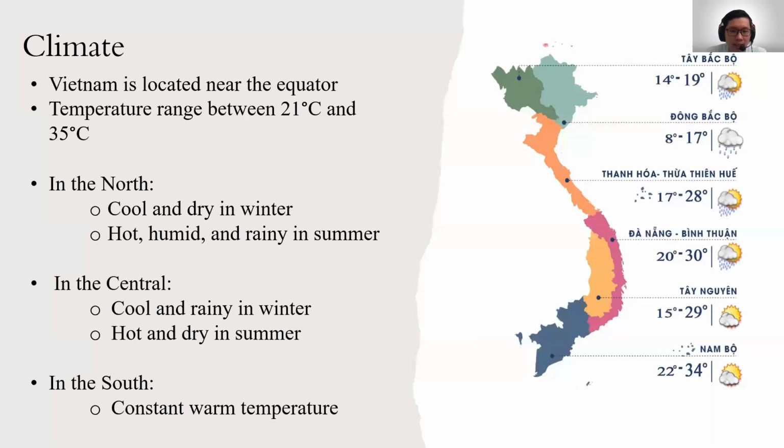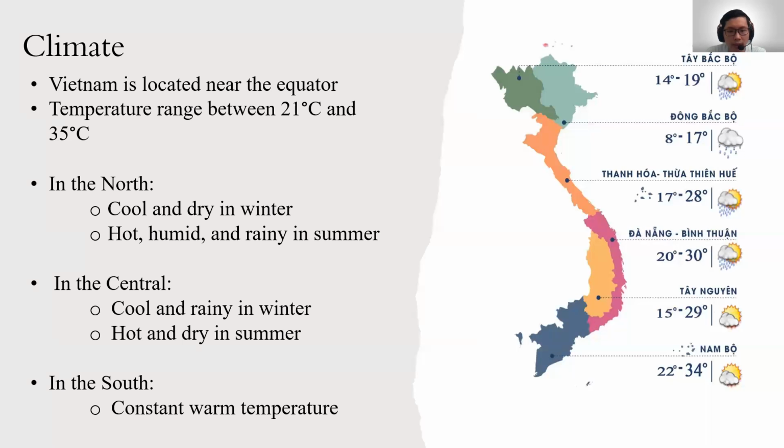Vietnam is located near the equator. Therefore, the temperature in Vietnam typically ranges between 21 degrees Celsius and 35 degrees Celsius throughout the year. Vietnam has a tropical monsoon climate with high humidity, but its varied terrain means the temperature and the seasons vary across the different regions. Vietnam has three distinct regional weather patterns.